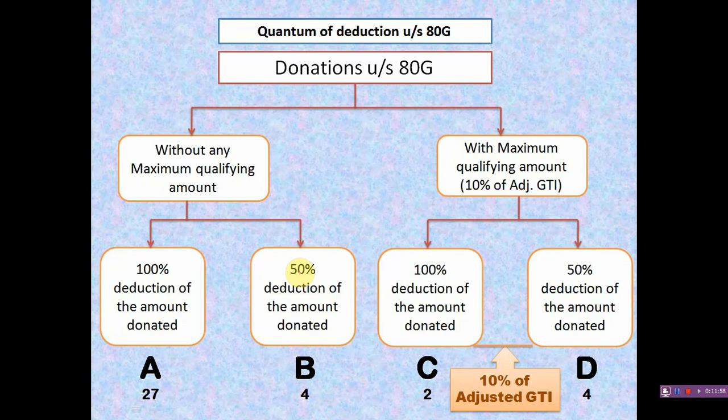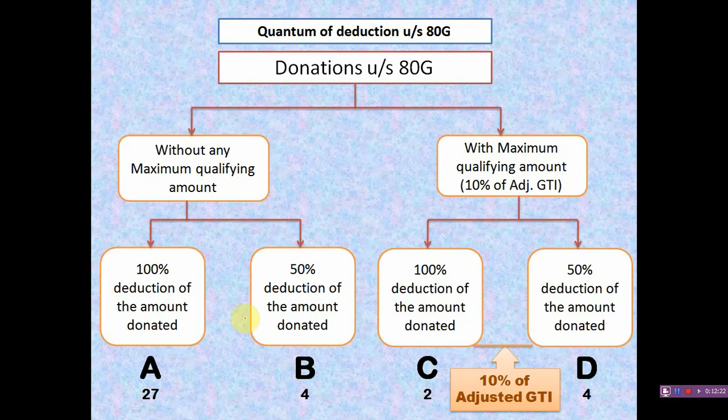One important point I am going to clear here: if any amount is donated into these two categories, category A and category B, the adjusted gross total income calculation is not necessary.